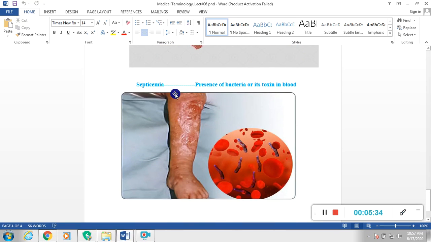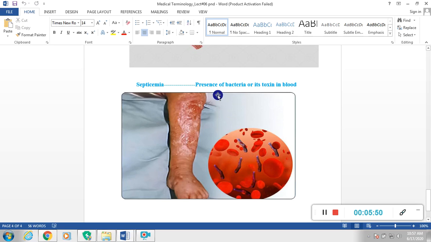Next one is septicemia. If there is presence of bacteria or toxin in the blood, here this is blood, and different types of pathogens and microbes are suspended.